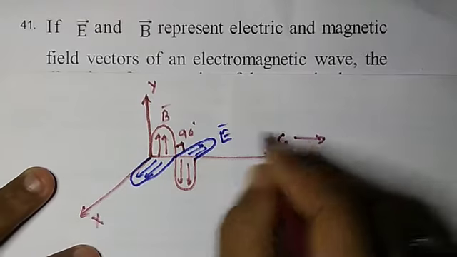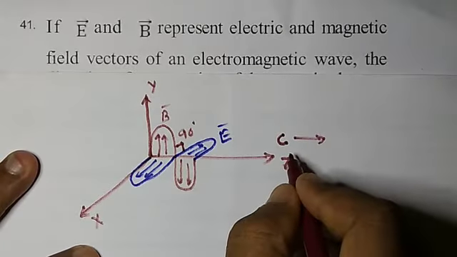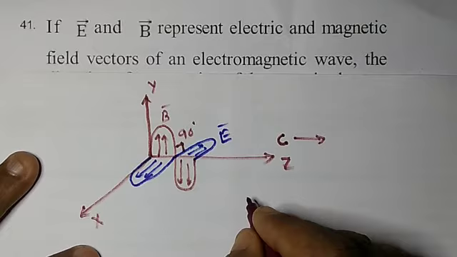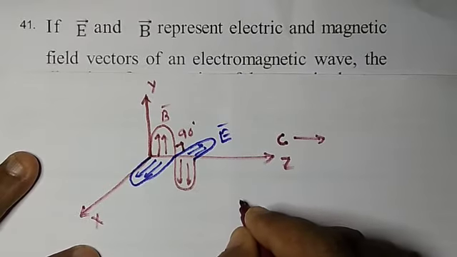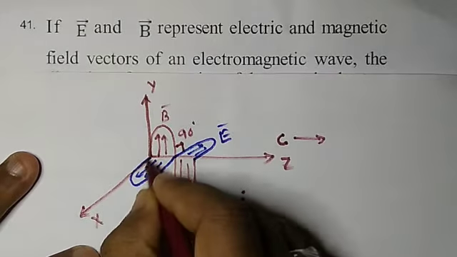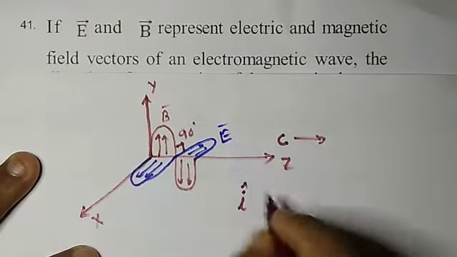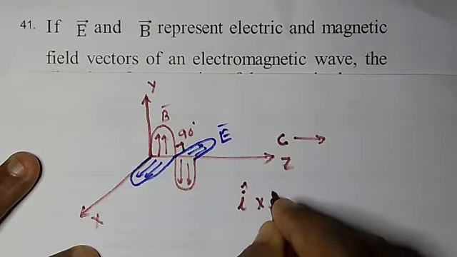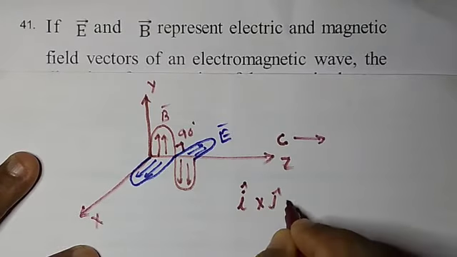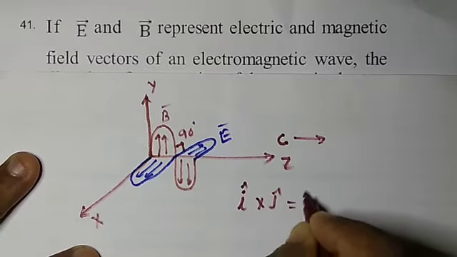Therefore these three have a relation according to the cross product. Suppose this unit vector is i cap and this unit vector is j cap. We know that i cross j is equal to k cap.